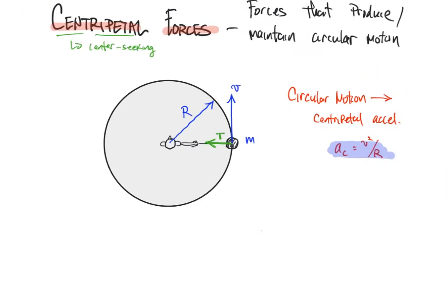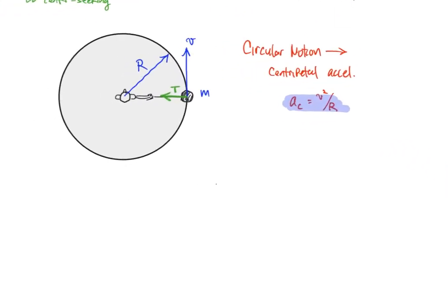So again, not mysterious in this case what that centripetal force is. It is the tension force. In other words, if I drew an FBD of the object, that mass, a free body diagram of it, top-down view, the only force acting is, again, that inward force of tension. So in other words, the tension force here is the net force. So I could say this if I wanted to. I could say the tension force is F net, since there are no other forces.